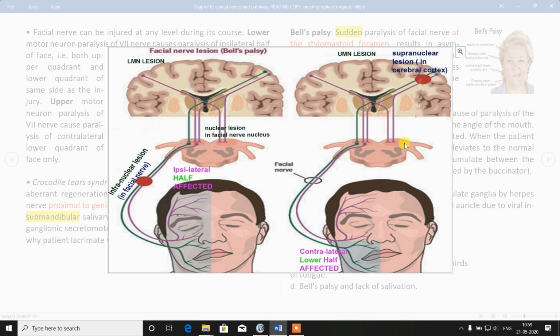Lower half of motor nucleus, here it is exclusively supplying the opposite lower half of the face. So contralateral lower half only is affected in case of supranuclear palsy. In case of infranuclear palsy, both upper and lower half is affected.